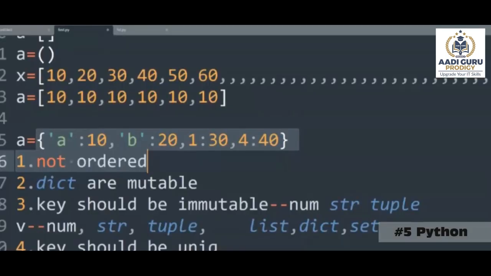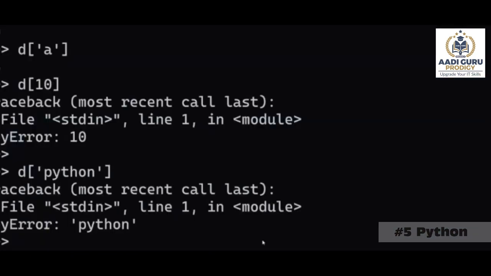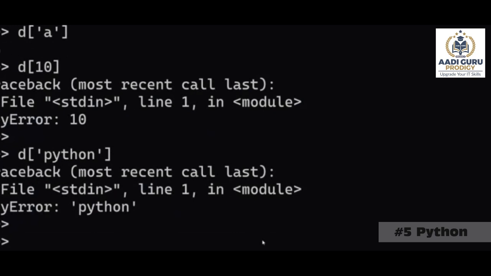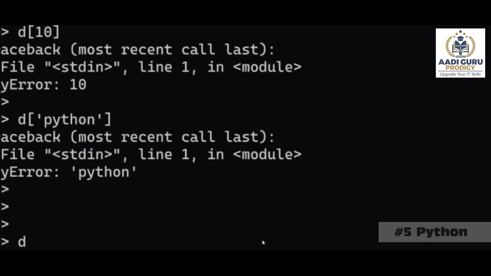Okay, so now we have discussed that dictionaries are mutable. That means dictionaries are changeable. So changeable means what? You can change the data. That means you can add one more data to this dictionary, you can remove something from the dictionary, and you can update the data in the dictionary. So you can make changes inside a dictionary.